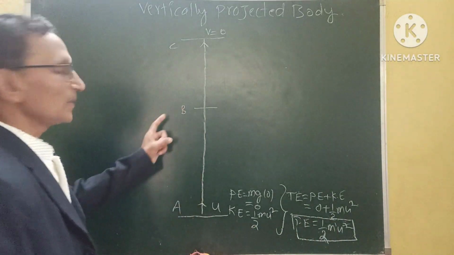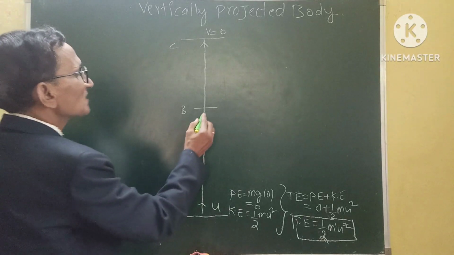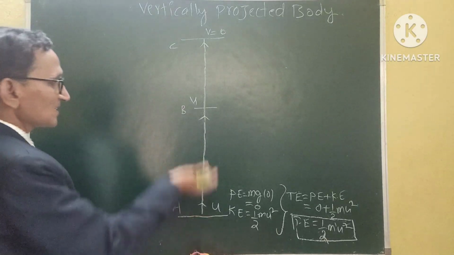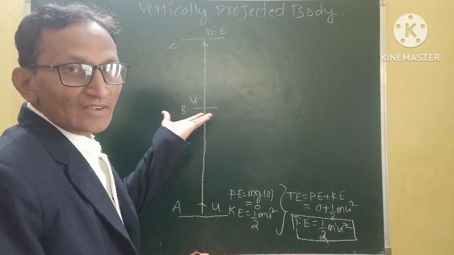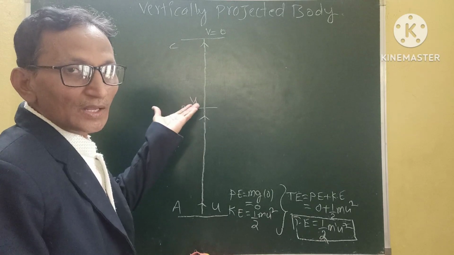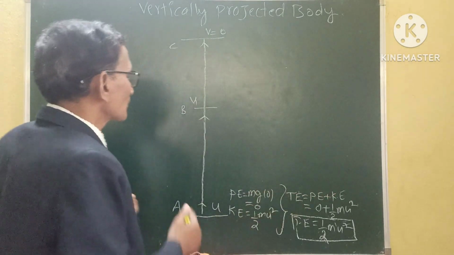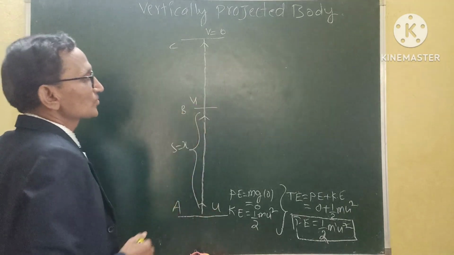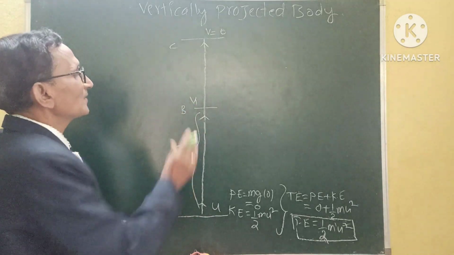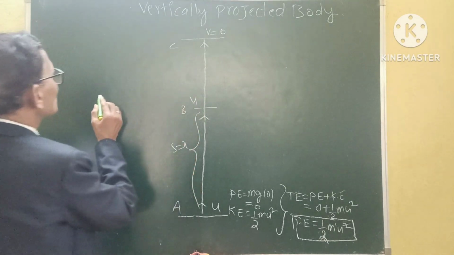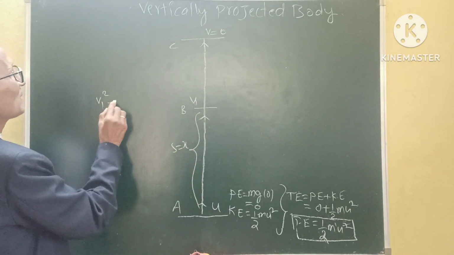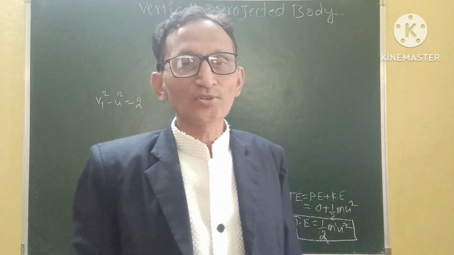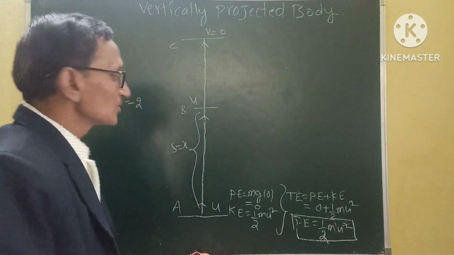Now let us consider a point B in the path of the journey. Let its velocity at this point be v1, and the initial velocity is u. When the body has traveled a distance to the point B, let the distance be x. So the distance traveled s is equal to x, and the velocity is v1. By making use of the equation v1 square minus u square is equal to 2 a s, when the body is going up, it has negative acceleration, so we have to take minus g.